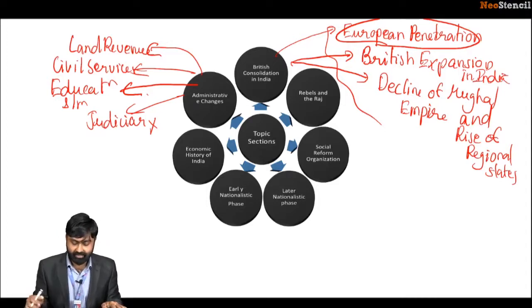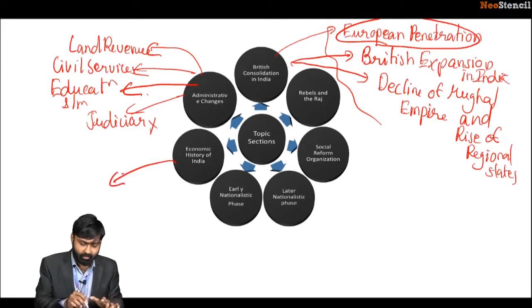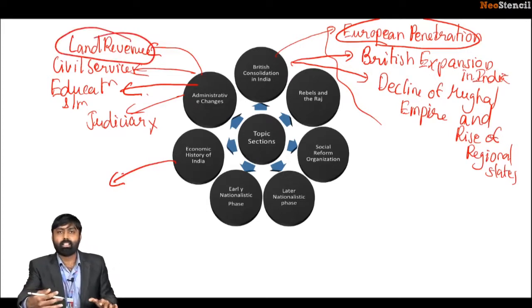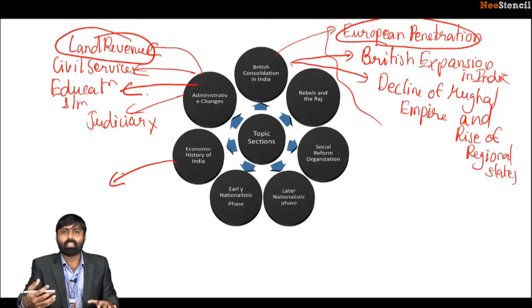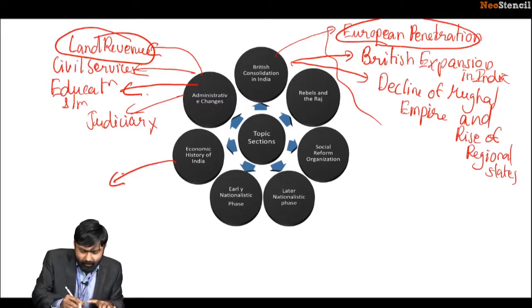Now, the next section that we'll be covering is economic history of India. What does that deal with? Now, let me ask you a question. Let me just go back a bit. Administrative changes. What comes as part of the land revenue systems? You may have learned about it during your school days. What are the various land revenue systems introduced by the British? Do you remember? You may have a faint memory about something known as the permanent settlement system.